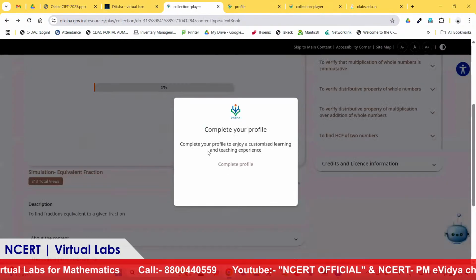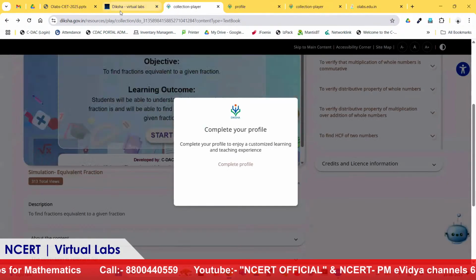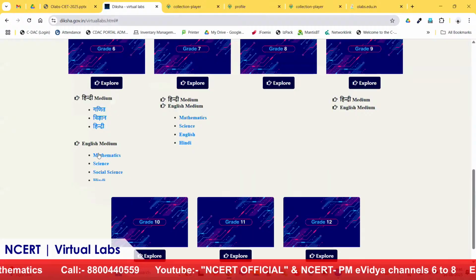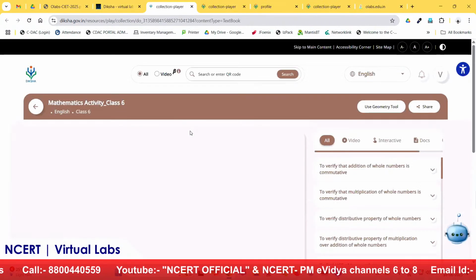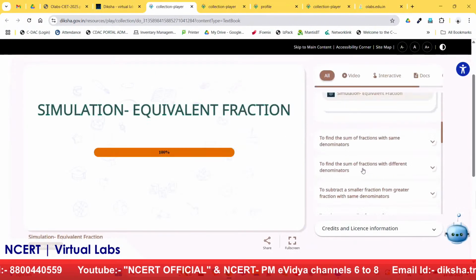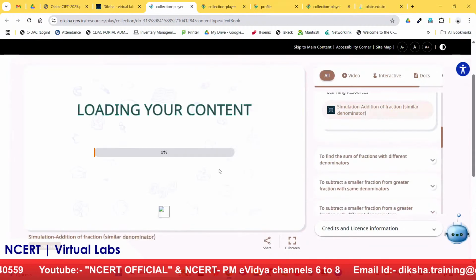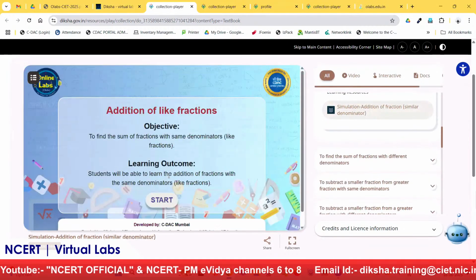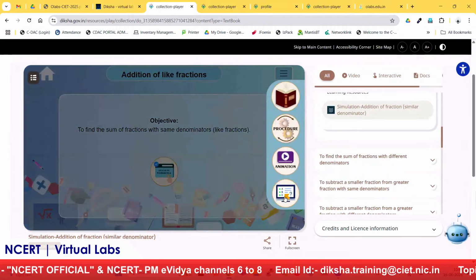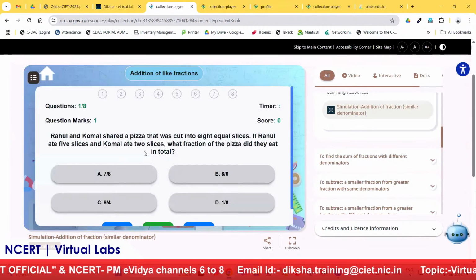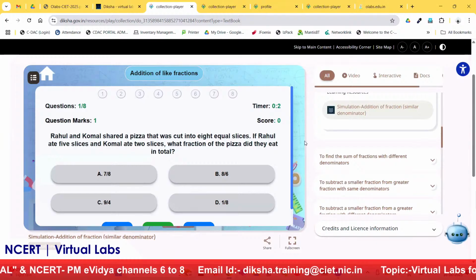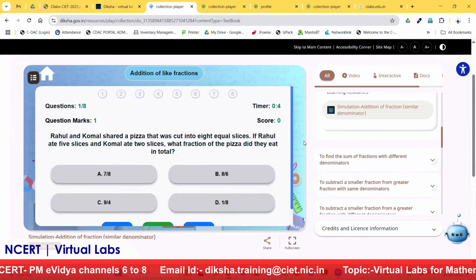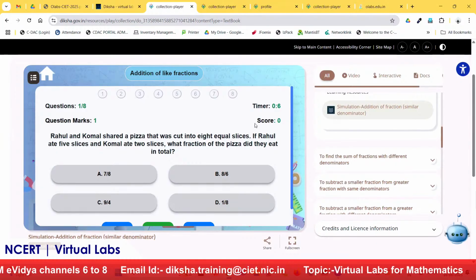But this is quite an interesting thing, whatever simulations you're showing, because we are getting instant feedback. You're learning the concepts at your own pace and you do not require a teacher every time on your head to guide you and to tell you this is not right. It's quite self-instructional, I must say. Yeah, it's created like that only. Once the teacher can make the concept understandable to the students, they can perform it on their own.